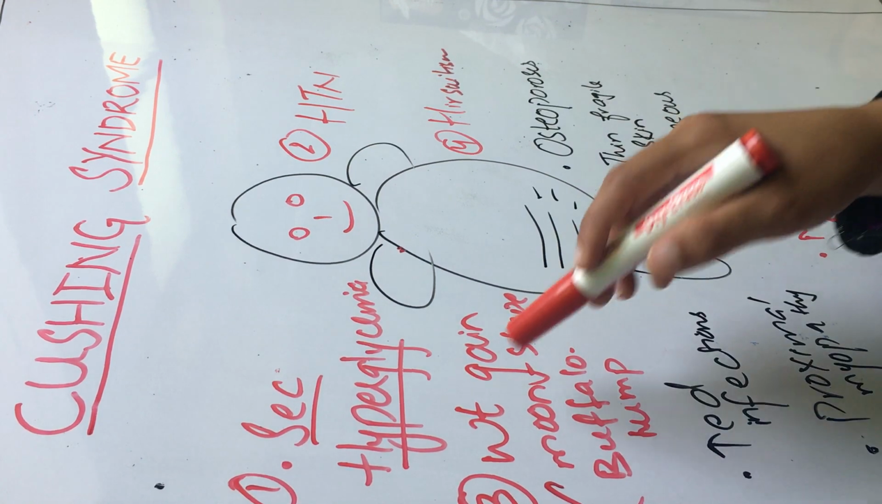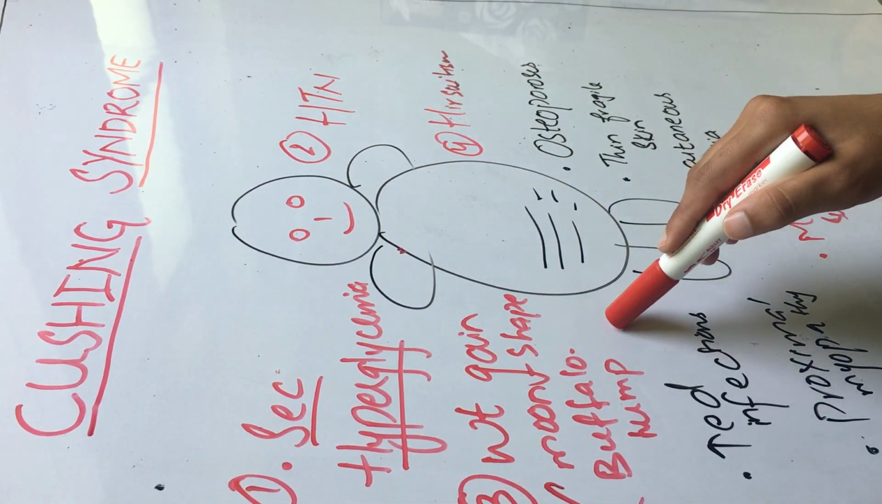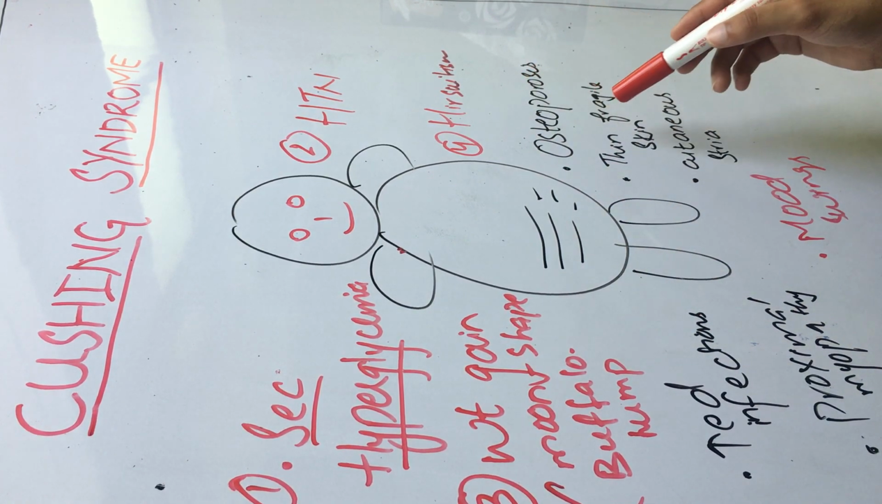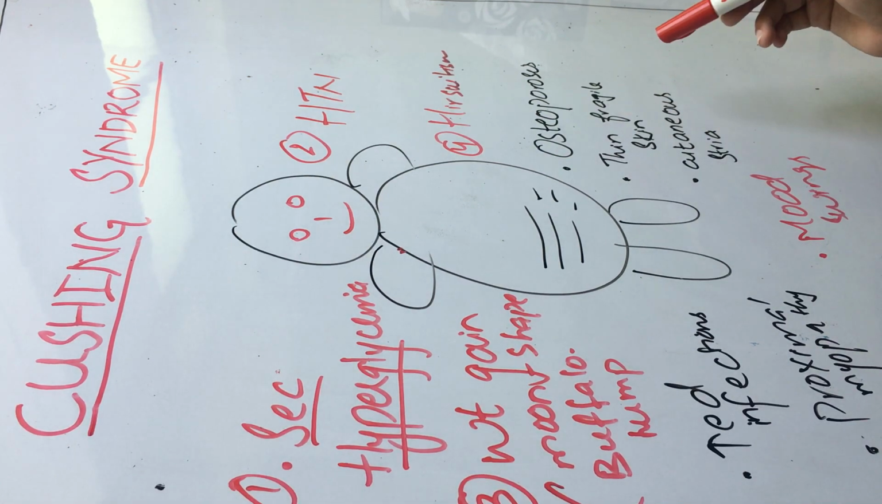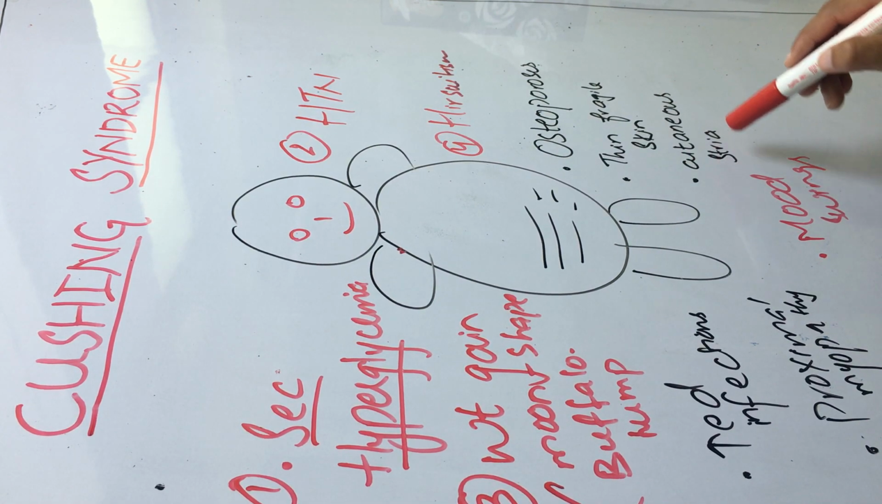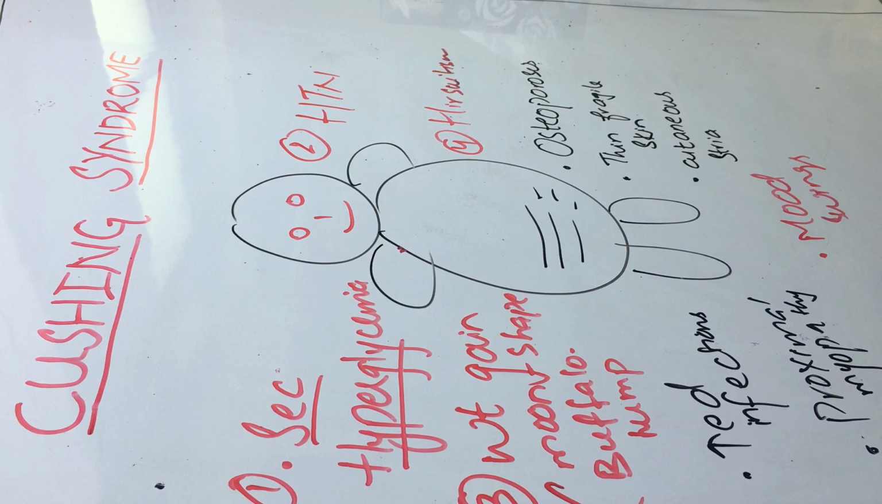First, they would be having secondary hyperglycemia, then hypertension, weight gain, characteristic moon-shaped face, buffalo hump, hirsutism, and then osteoporosis. They would have thin, fragile skin, cutaneous striae, an increased risk of infections, proximal myopathy, and they would also have mood swings.